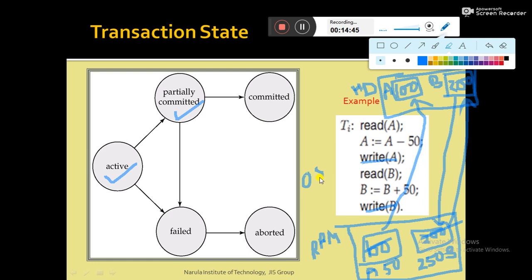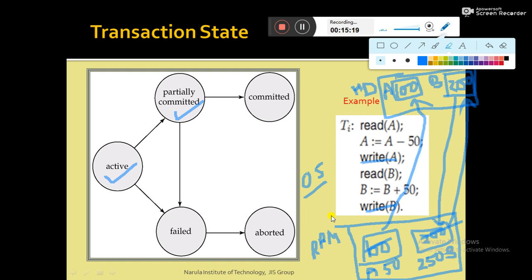So this paging is done by the operating system. Now, all the instructions may be completed successfully, but it may happen that the operating system has not completed its job of paging, meaning the updated data of the database, the content of A and B, may not have been written back, so A and B are not updated in the hard disk. This job is done by the operating system.